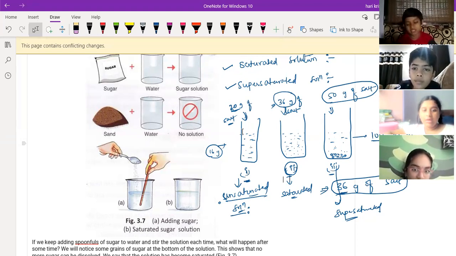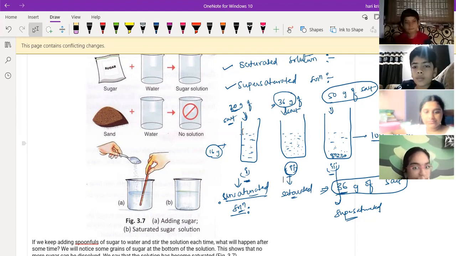Suppose we take sugar now, and 100 ml of water first. Add 1 tablespoon; if it dissolves, and if you add a second tablespoon and it still dissolves, then the first tablespoon solution is the unsaturated one. Then a third spoon, if it dissolves, the second is unsaturated.